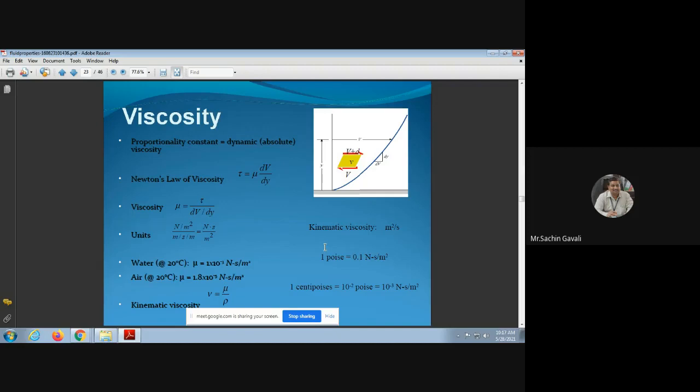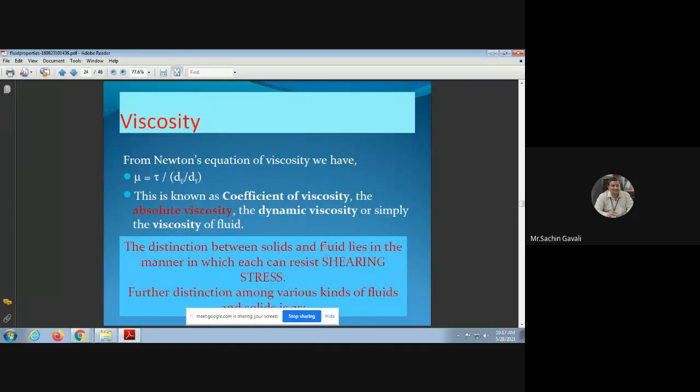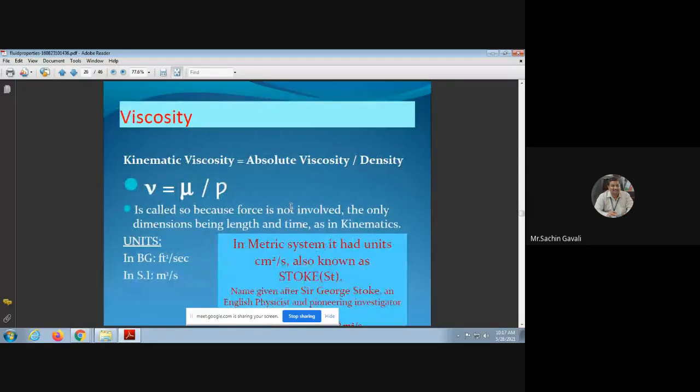So another viscosity is kinematic viscosity, and it is defined as the absolute or dynamic viscosity divided by the density of the fluid. It is denoted by the letter nu. Nu is equal to mu divided by rho, and because force is not involved, the only dimensions are length and time. Remember that kinematic viscosity can be used when the fluid is not forced, but is moving with acceleration due to gravity force only, and natural force only. That type of viscosity is called kinematic viscosity.